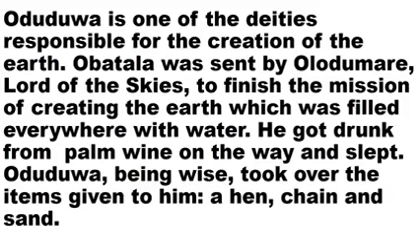Can you read with me? Oduduwa is one of the deities responsible for the creation of the earth. Obatala was sent by Olodumare, Lord of the skies, to finish the mission of creating the earth, which was filled everywhere with water. But he got drunk from palm wine on the way and slept. Oduduwa, being wise, took all the items given to him, and the items were a hand, chain, and sand.